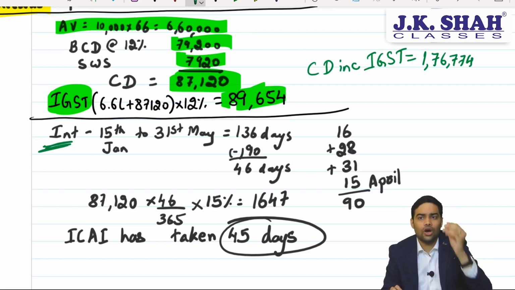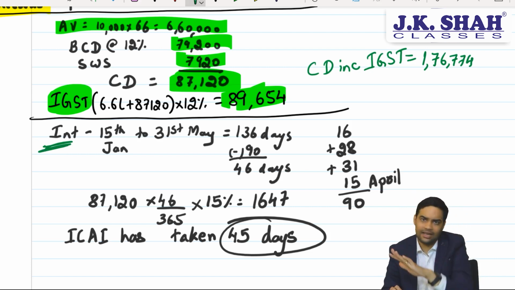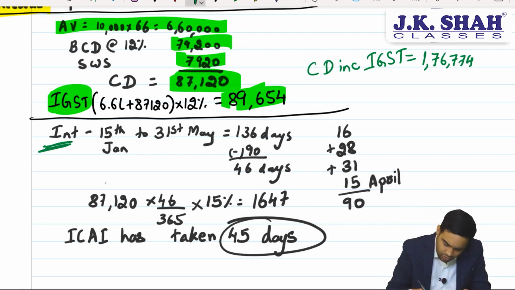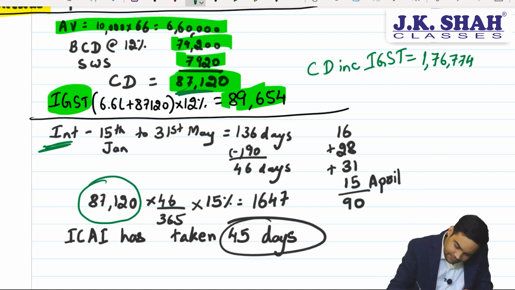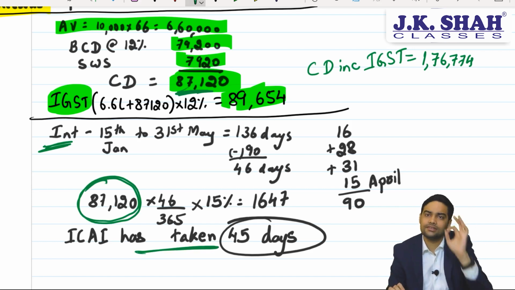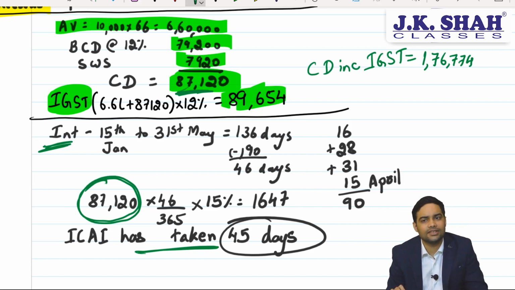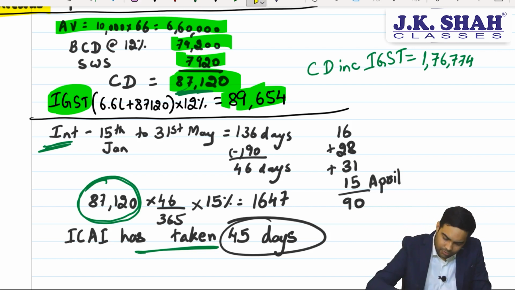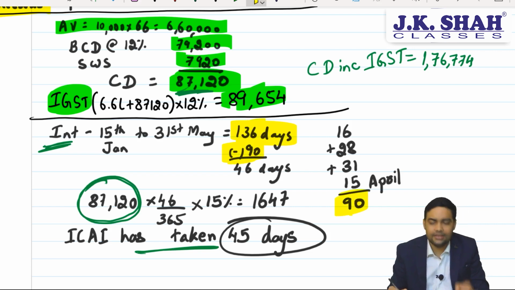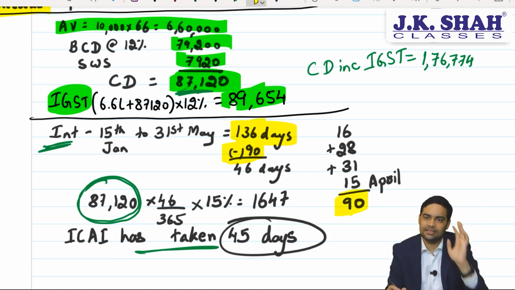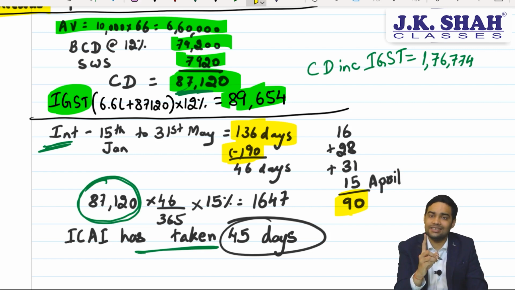You can show a computation of entire thing, or you can show it on only custom duty part. See this, 87,120. ICI has taken 45 days, we will be taking 46 days. That's an error which has happened. Clear with this? Now, whenever you are computing days, you can go by total, or you can first compute 90 days and then for the balance period charge interest. Whichever way you are comfortable with. But again, I am telling you, 46 days is a correct answer, 45 days is an error.